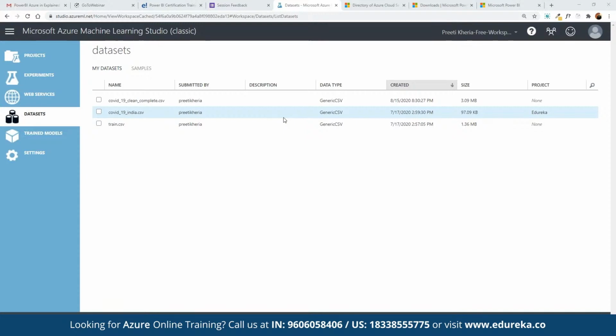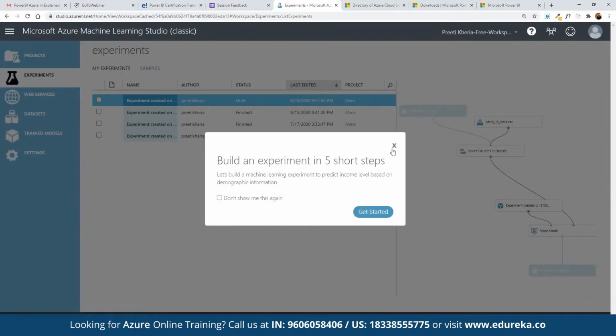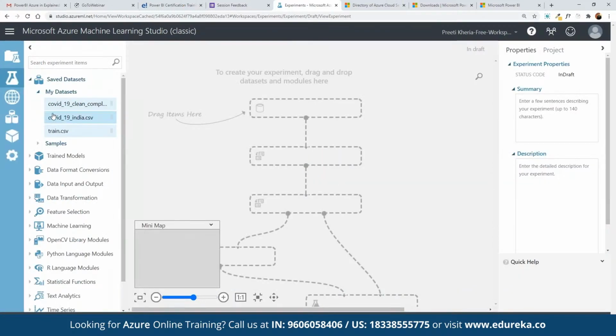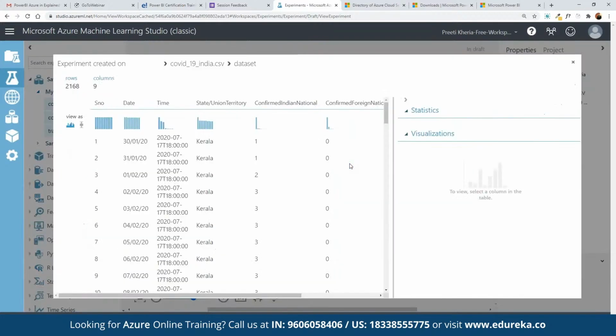Now to work on creating a model out of this current data, here we can go back to the experiments where we can create our own experiment. So here we can come back to experiments. We can click on new. Here we can click on experiment, not tutorial, on blank experiment. We can have the access to this one, and here we can simply drag and drop it here. Now to see it, here we can simply click on dataset, and here we have visualize. So we can get a complete visualization created so we can see what the different pointers available in this current data are, and how exactly we have to work with these.